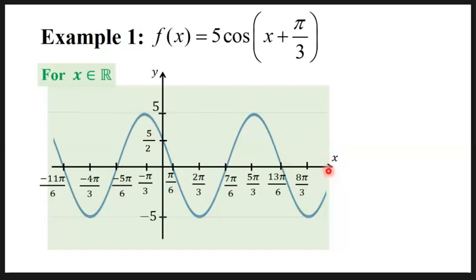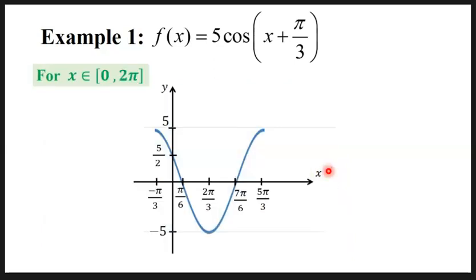Next, what if I have the case where I would like the graph in the domain of 0 until 2π? Let us identify the coverage for 0 until 2π. We have the x values here from −π/3 until 5π/3. We found that this part exceeds the domain, and the other side is less than the corresponding domain. So what I need to do now is find out where the value of 2π is.